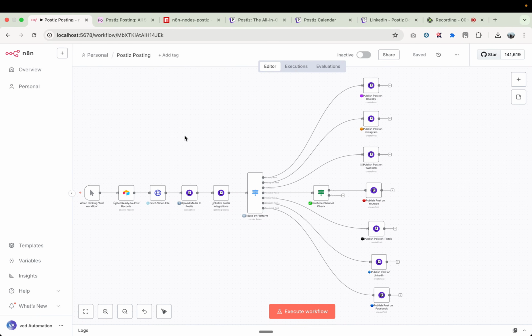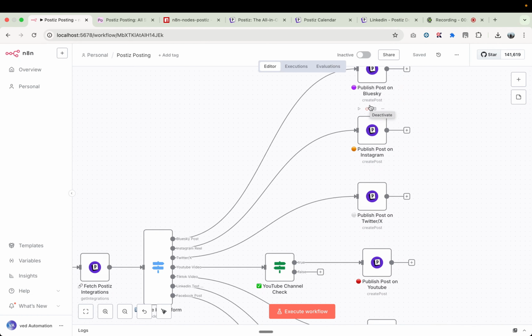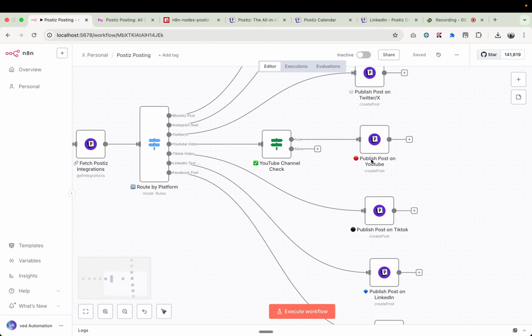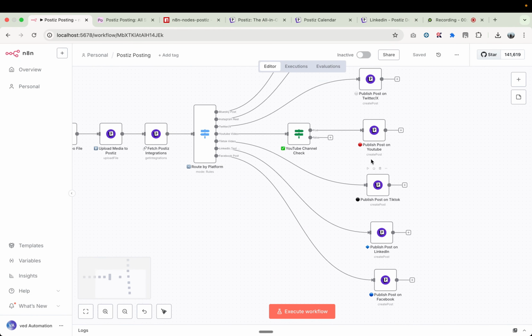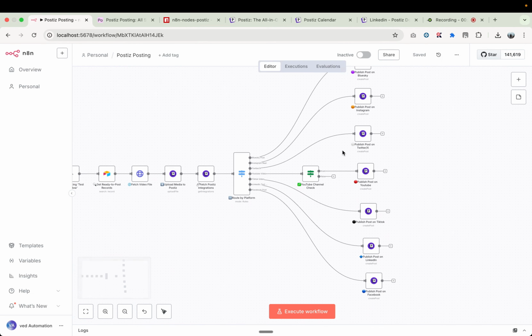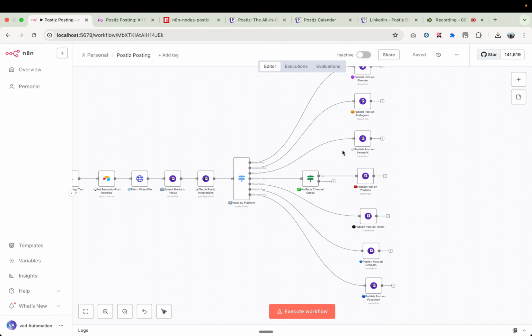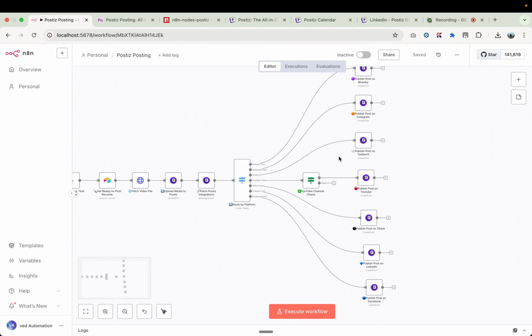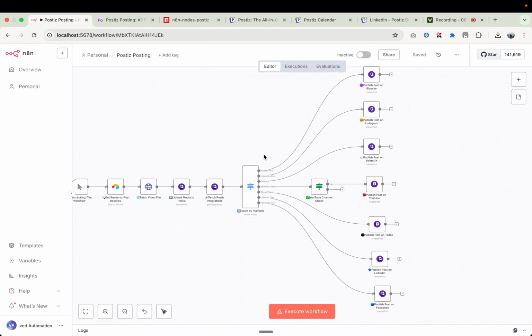I am going to show you how to use Postiz with n8n to post content on multiple social media platforms at once. You can post content on Bluesky, Instagram, Twitter, YouTube, TikTok, LinkedIn, Facebook, Pinterest, and almost all other social media platforms, all in just one automated workflow. I will walk you through how it works, how to use the Postiz API inside n8n, and how you can set this up for yourself in just a few minutes.